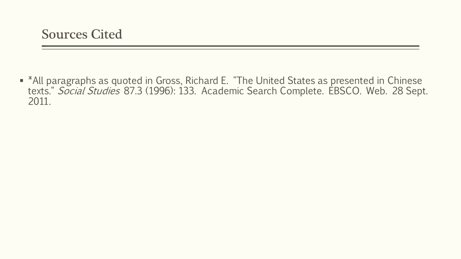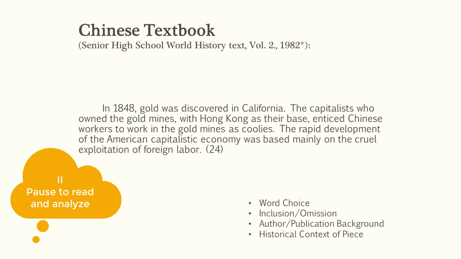The examples you're about to analyze will give you the chance to practice perceiving bias using the 4 characteristics. We will look at 2 paragraphs from high school textbooks in the 1980s, one from China and one from the US. Hit pause while you read the first paragraph and analyze for bias.